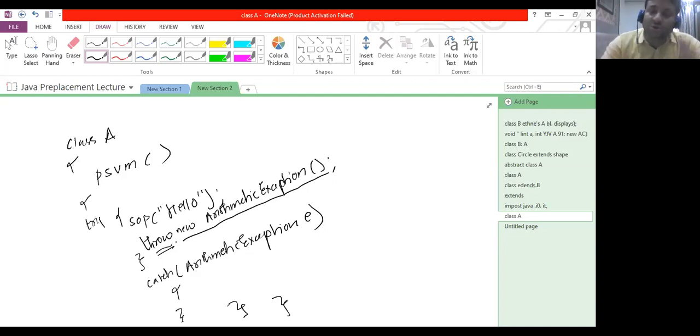Now, ideally, throw is used to throw a user-defined exception, because if the exception is of type system defined, the object is automatically created and thrown. But if the exception is of type user defined, then the object is not automatically created and not automatically thrown. It must be created using new and the exception name, and must be thrown explicitly using the throw keyword. So throw is predominantly used for throwing user-defined exceptions. Let us see in detail. Go back to the PPT.